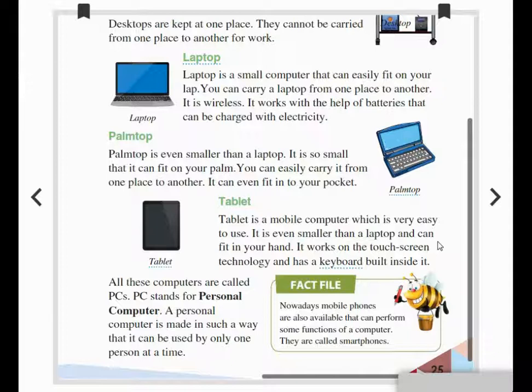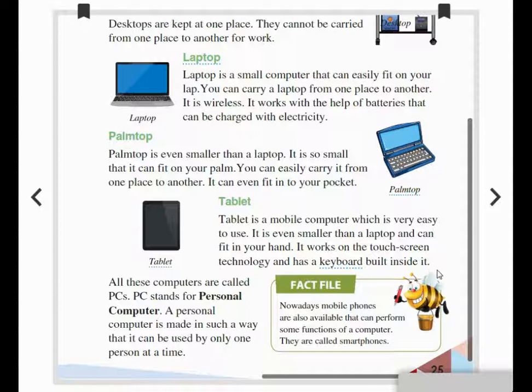All these computers are called PCs. PC means personal computer. A personal computer is made in such a way that it can be used by only one person at a time. Okay, yes. Okay, children, now let's see the fact file.